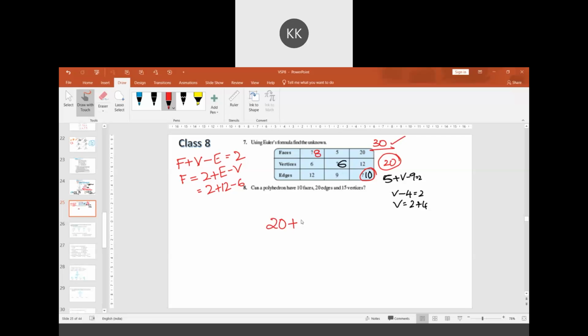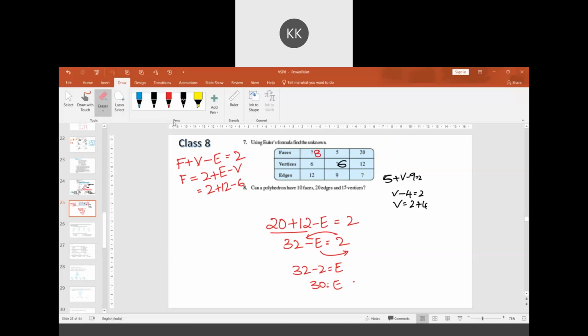F plus V, 20 plus 12, minus E equal to 2. What will be the sum of this? 32 minus E equal to 2. Transpose: this positive 2 and negative E. We get 32 minus 2 is equal to E, which is 30. So 30 edges is the correct answer. It's not 10, it's 30. Faces plus vertices minus edges.